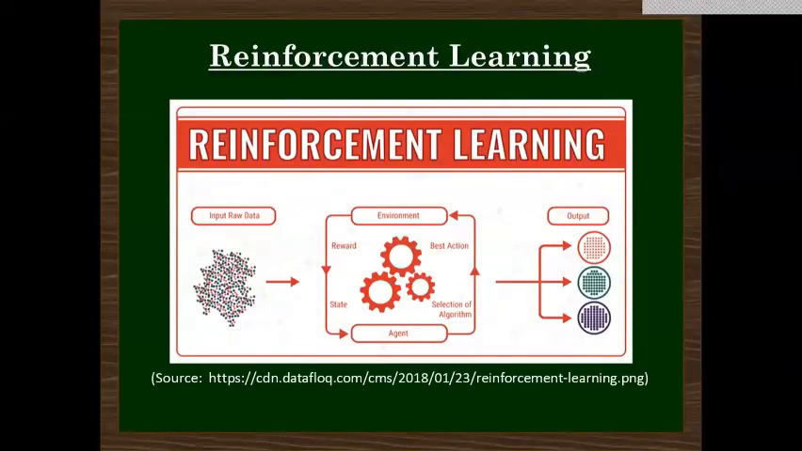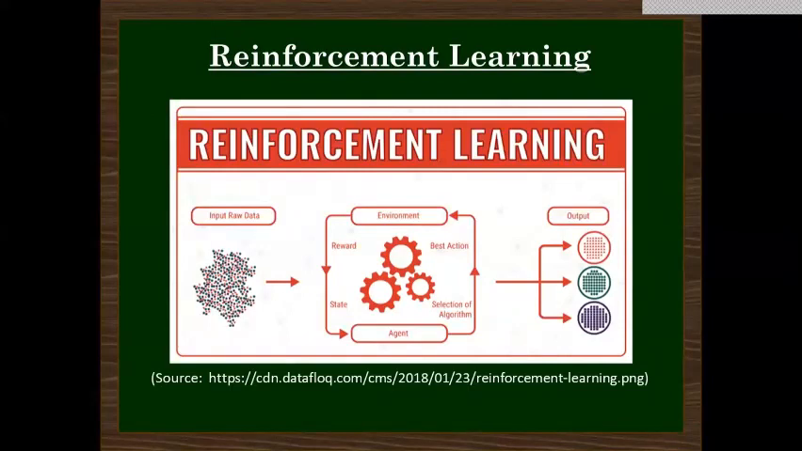Then we have negative reinforcement. It is defined as the strengthening of the behavior of the model as the negative condition is avoided. It increases behavior and it also provides subversion to minimum standard performance.